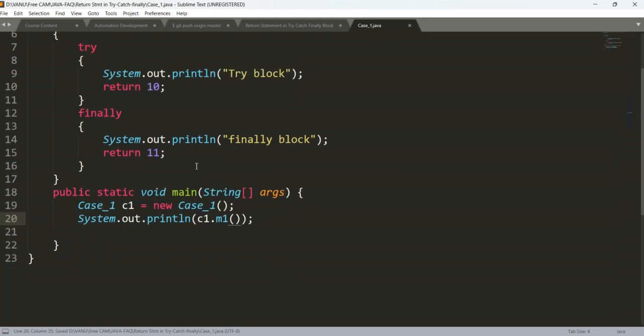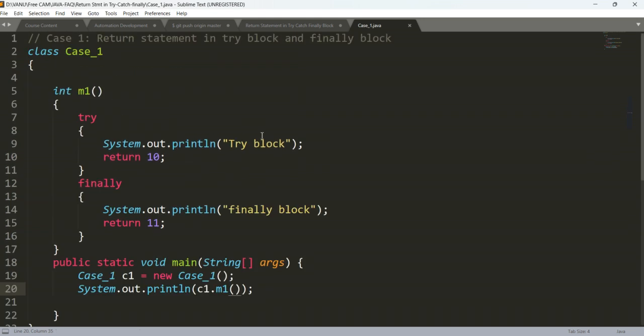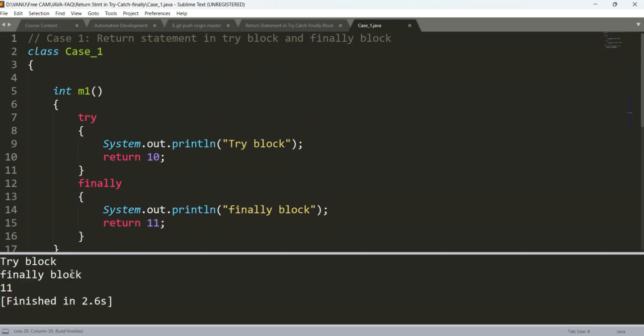Now this is fine, and we can execute directly here by pressing Ctrl plus B. See what the output will be: try block, then finally block, and then 11, the return statement of the finally block. So the finally block overrides the value returned by the try block itself. That's why it is giving 11. So this is the case, a return statement in try block and finally block.